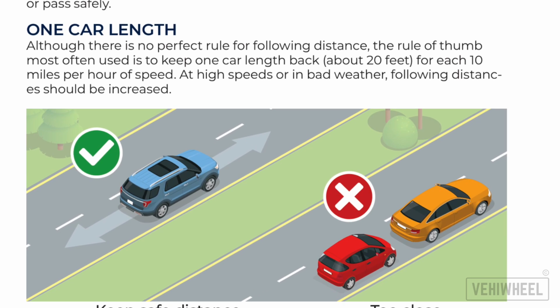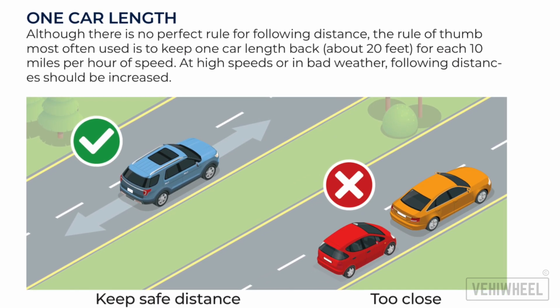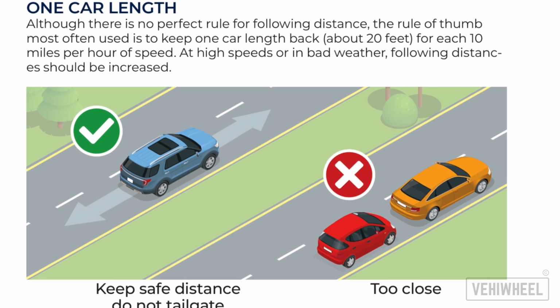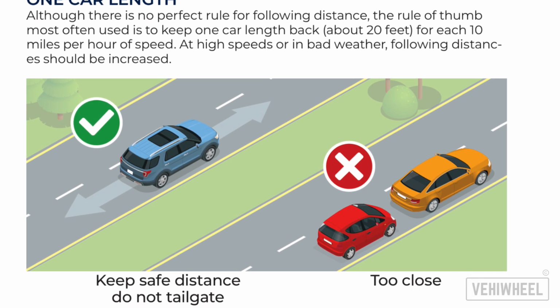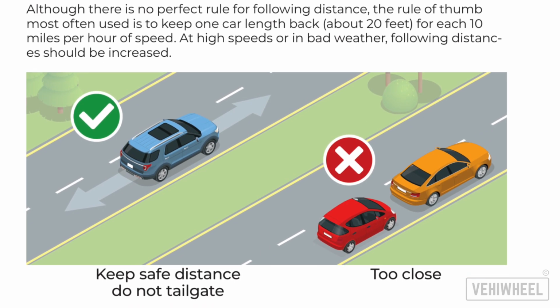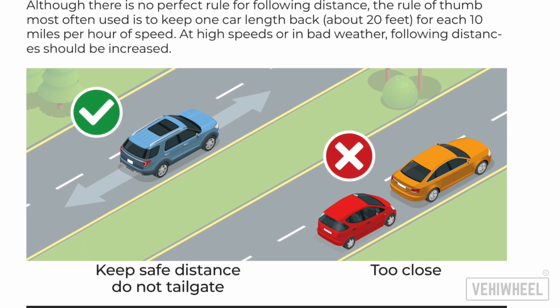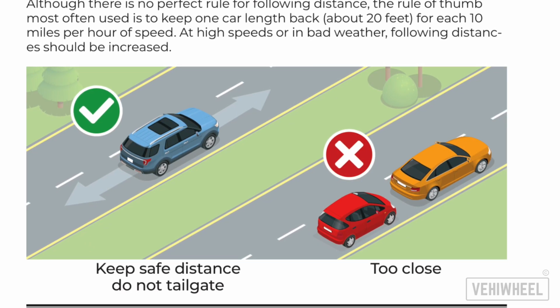1 car length. Although there is no perfect rule for following distance, the rule of thumb most often used is to keep 1 car length back, about 20 feet, for each 10 miles per hour of speed. At high speeds or in bad weather, following distances should be increased.